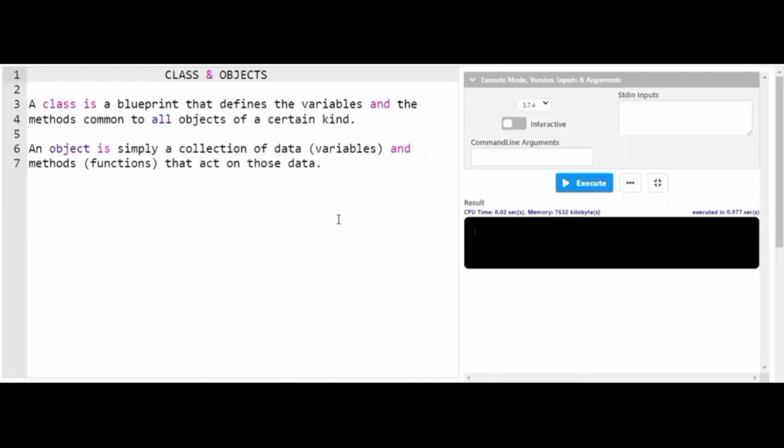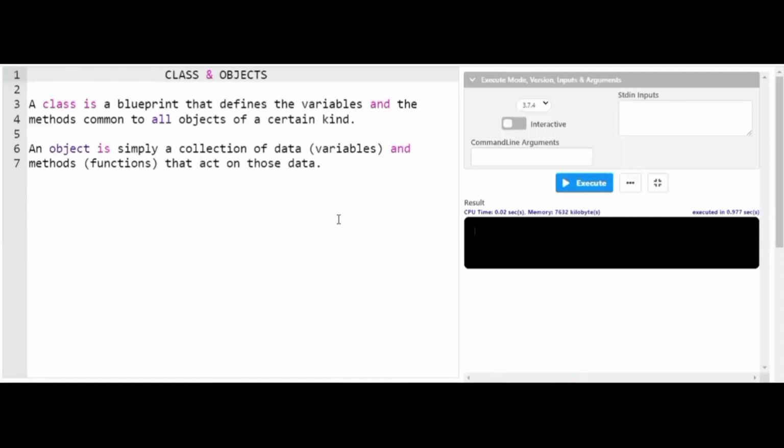Behaviors are called functions and methods. An object in Python is simply a collection of data and methods, or functions, that act on that data.